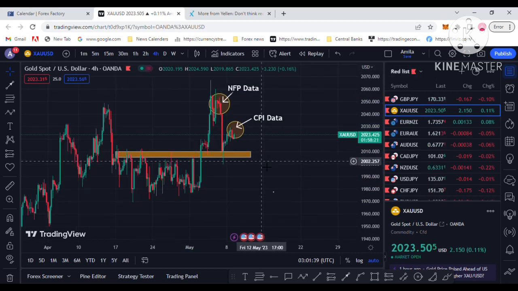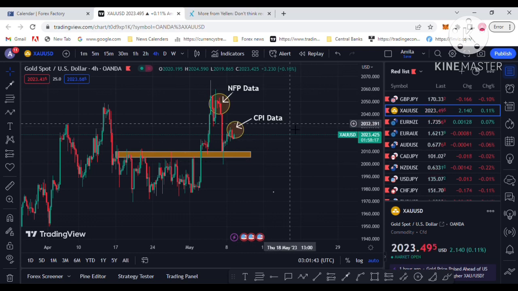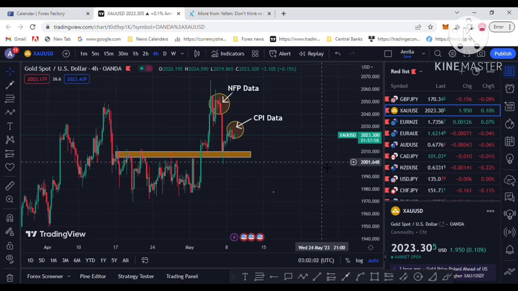Tomorrow it will be released with the US dollar, and this is the technical picture. I already marked the support line in yellow. Price retested this line and already went to the upside, but is not continuing the uptrend. You will forecast the CPI data tomorrow. So stay in touch with the CPI data, and thank you very much.